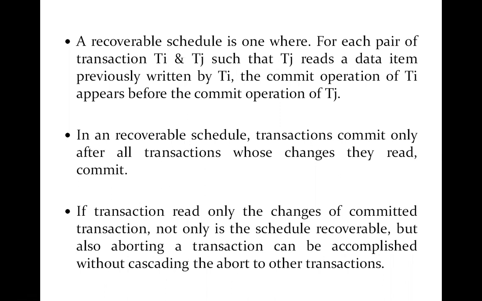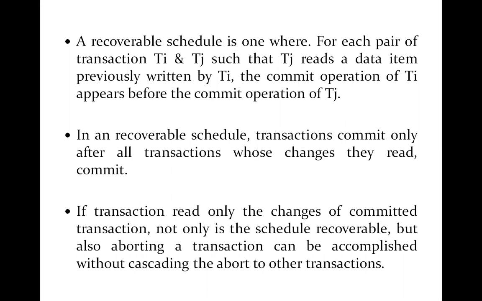So when T1 has aborted, its changes have to be undone, and these changes have to be undone in a certain manner. Due to the abort, all the changes which have been done by T1 have to be undone. So what will happen? T2's changes will also be lost, even though T2 decided to commit.